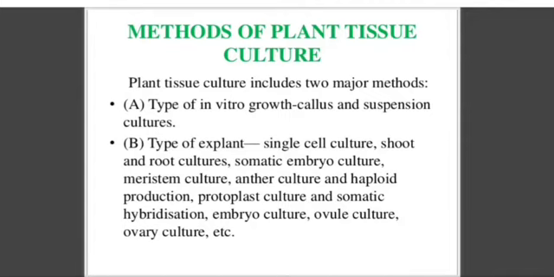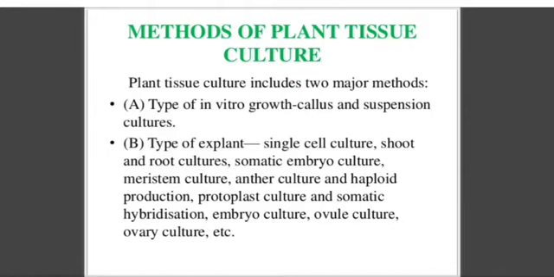So any type of leaf cells, stem cells or root cells, we can develop an embryo from that cell. That is known as the somatic embryo, and that type of culture is known as somatic embryo culture. Next one is the meristemic cell. We can take the meristemic cells from the plants and culture them; that is known as meristem cell culture.